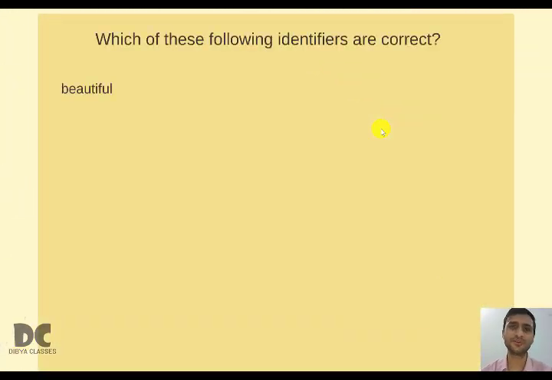So first one is beautiful. Is this correct or wrong? Just find the answer in your mind. Beautiful, we have used alphabets only. Everything is small letter, no issue. We can use alphabets according to the identifier rule. But is beautiful a keyword? No, beautiful is not a keyword. So don't worry, this is correct.